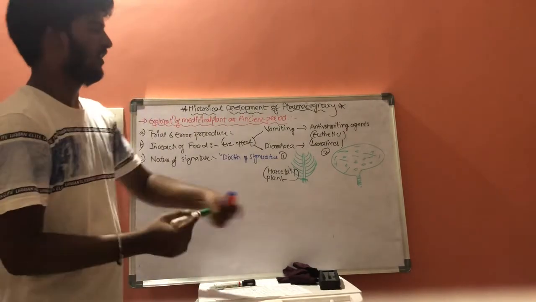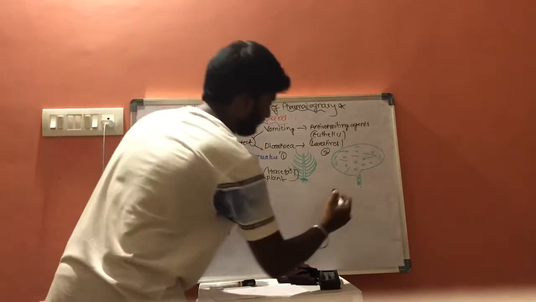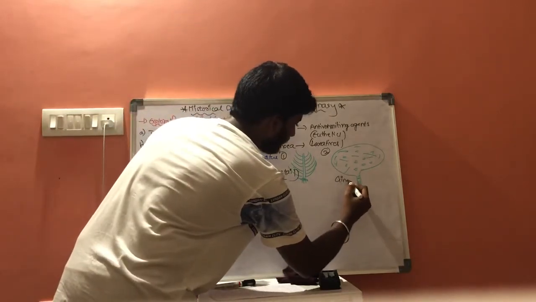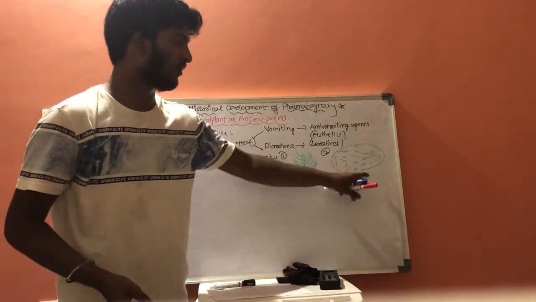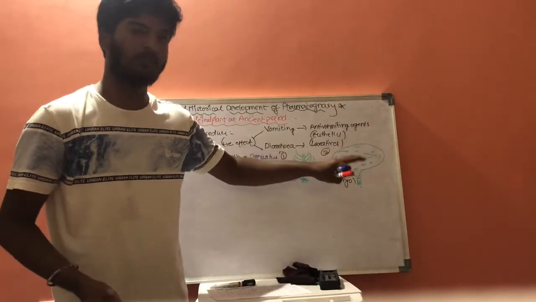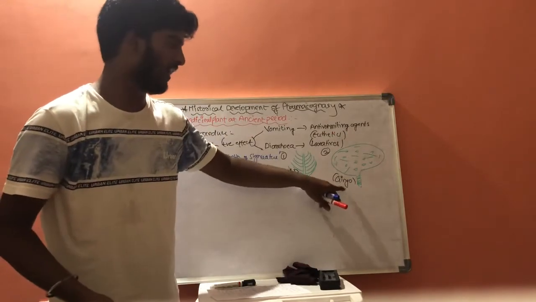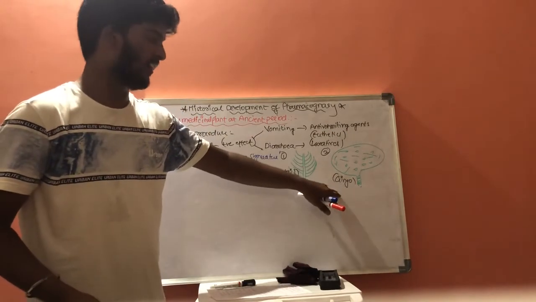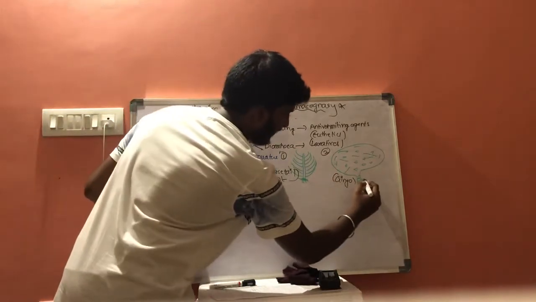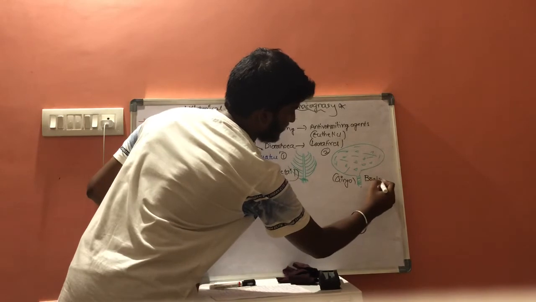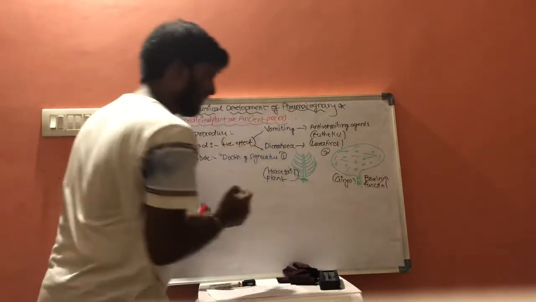This is a ginkgo plant, which looks similar to our brain. And this special type of ginkgo plant is used for mentally retarded patients, in which it increases the mental ability of the brain. It increases the brain function.